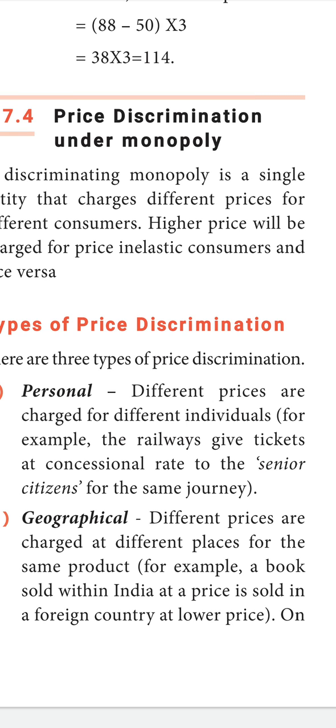Geographical: different prices are charged at different places for the same product. Here they have given the example of a book sold within India at a price and sold in a foreign country at a lower price. Most probably, not only books, the goods sold in India will be at a higher price when compared with the product sold outside of India.